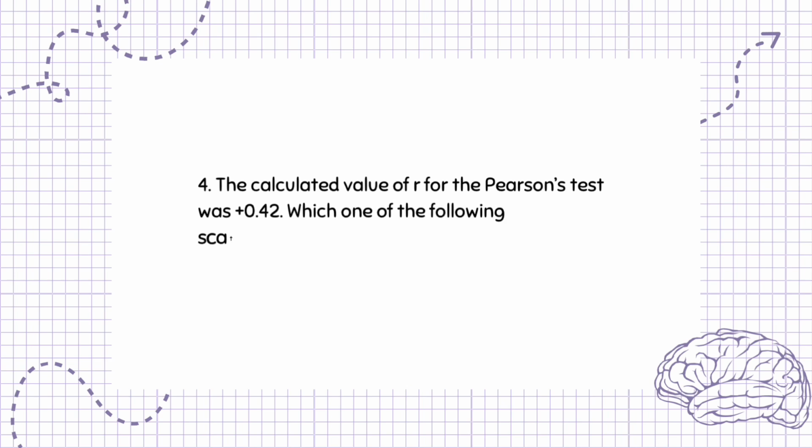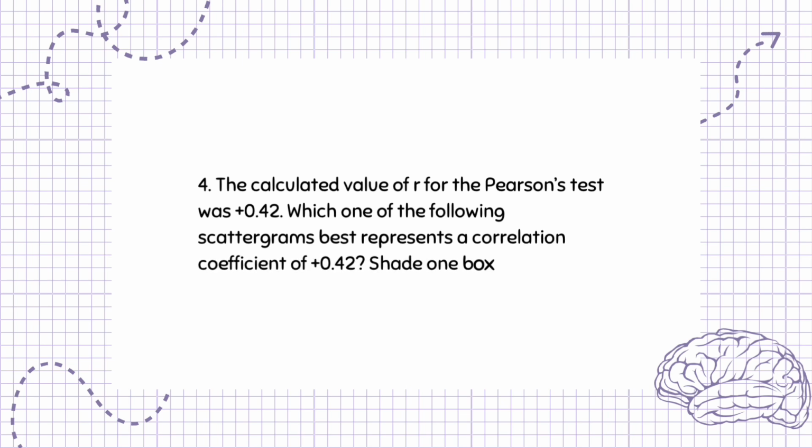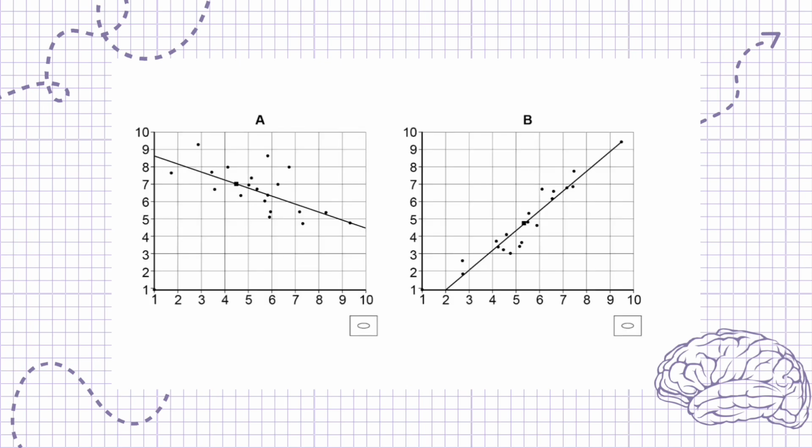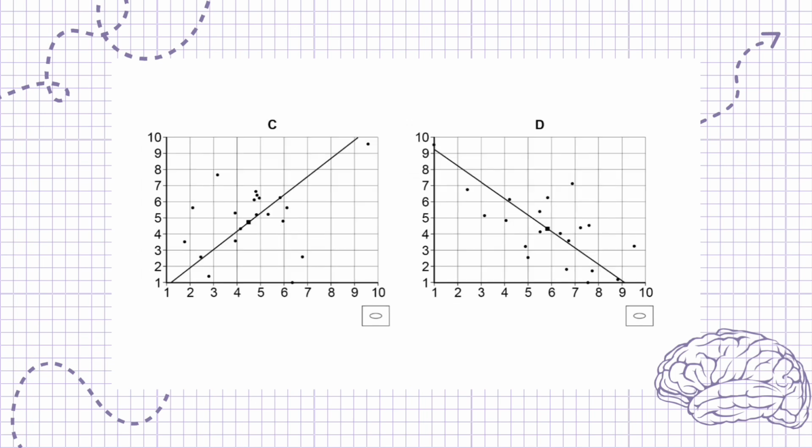Which one of the following scattergrams best represents a correlation coefficient of plus 0.42? Shade 1 box only. 1 mark. Diagram C best represents a correlation of plus 0.42.